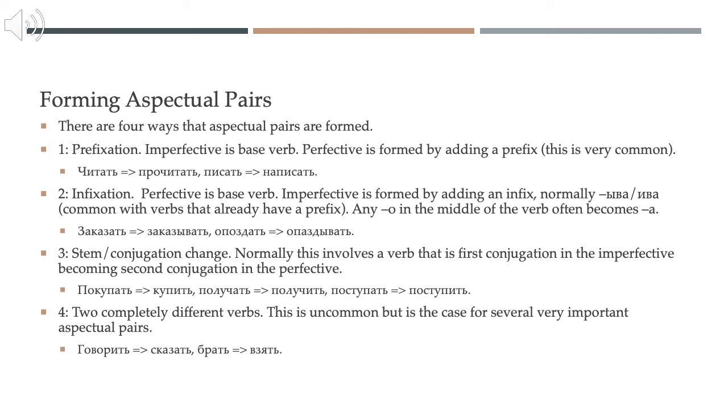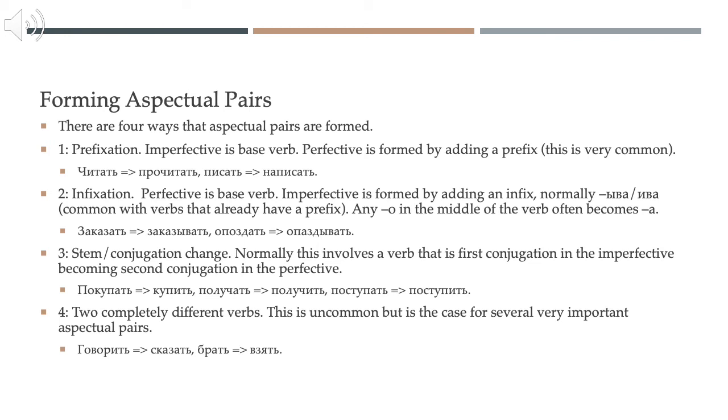Poluchat, to receive, in the imperfective, is first conjugation. Poluchit, the perfective, is second conjugation. Postupat, to apply to school, imperfective, is first conjugation. Postupit, to get into school, perfective, so we have process versus result, is second conjugation.